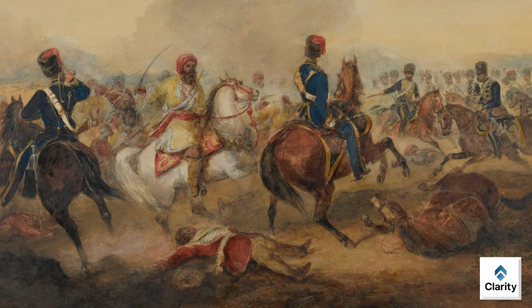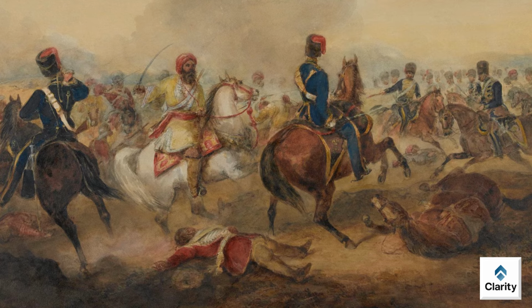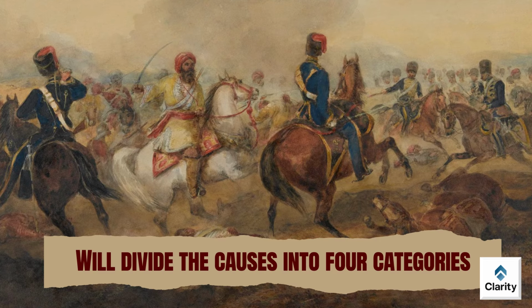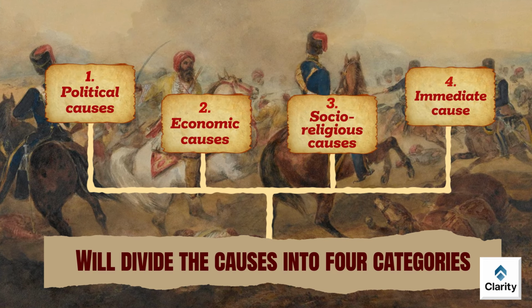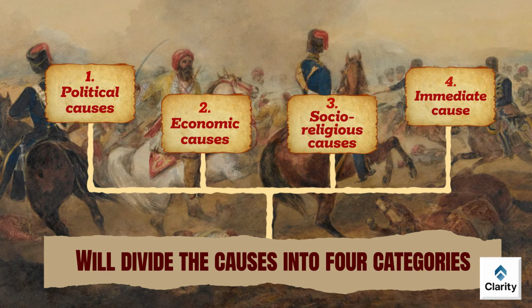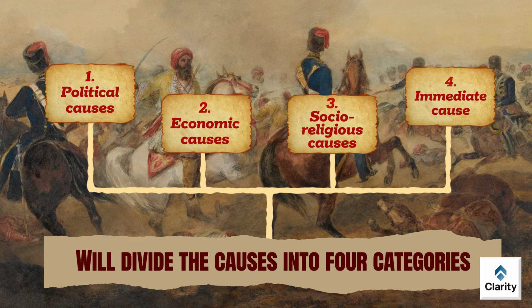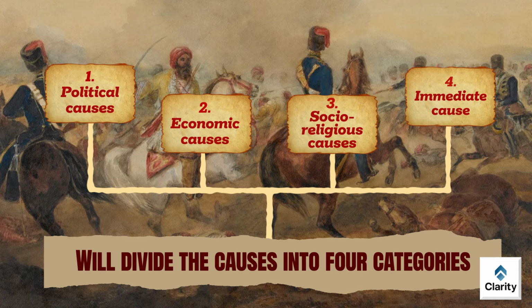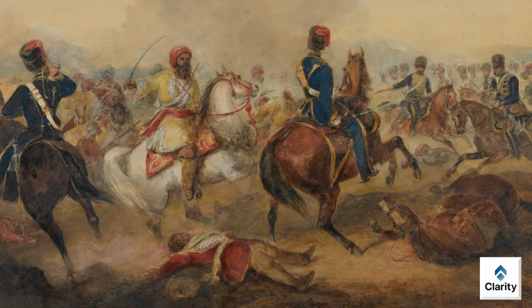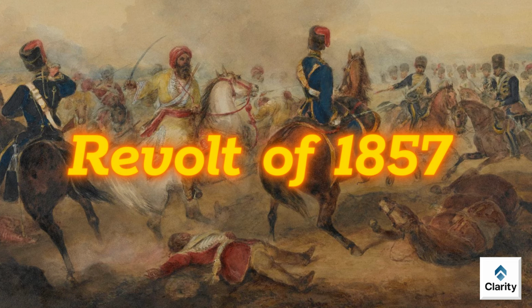Before we study the revolt itself, we will study the causes. We will divide the causes into 4 categories: political causes, economic causes, socio-religious causes, and the immediate cause. First, we will take the political causes behind the revolt of 1857.